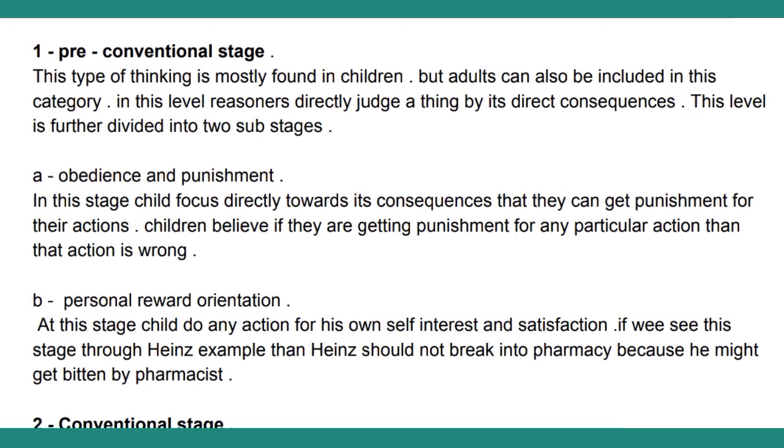Second is, at this stage, the child does any action for his own self-interest and satisfaction. If we see this stage through the Heinz example, then Heinz should not break into the pharmacy because he might get beaten by the pharmacist. So we are also seeing the same stages with the Heinz example. Personal reward means a reward that we do for our satisfaction. Heinz steals that medicine for his satisfaction and for his wife's satisfaction. Okay, so this is the personal reward orientation.